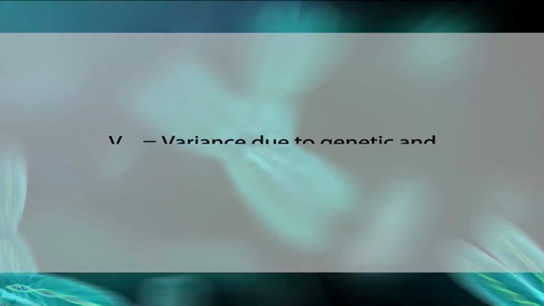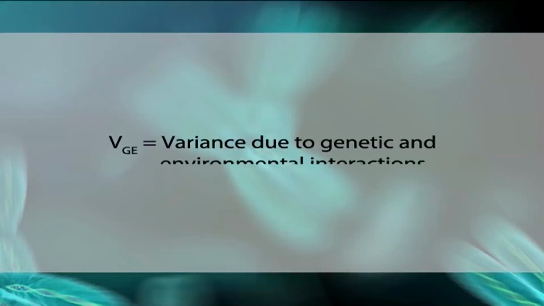V_GE is equal to variance due to genetic and environmental interactions.